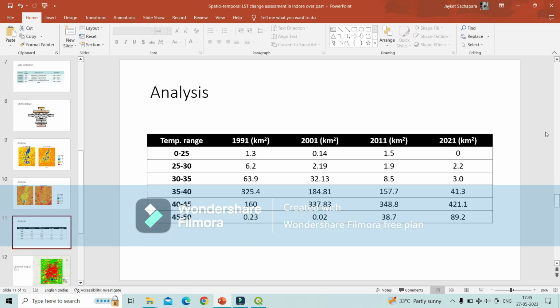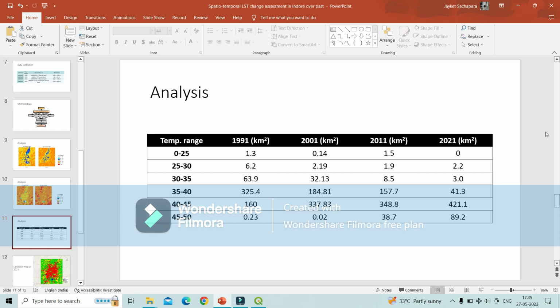As you can see in the graph of the analysis from all past decades, in the starting year the 35 to 40 degrees Celsius area was 325 square kilometers. It decreased by 41 square kilometers in 2021, but the 40 to 45 degrees Celsius area increased: previously it was 160 square kilometers, now it is 420 square kilometers.